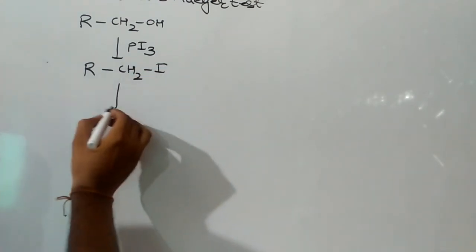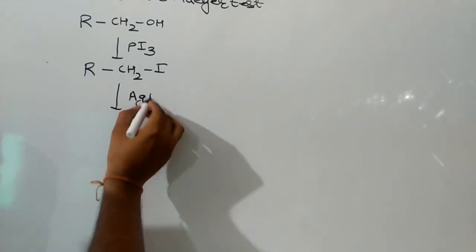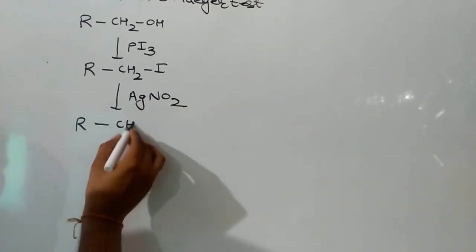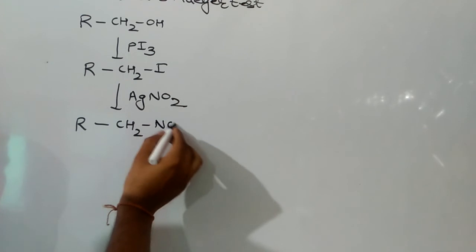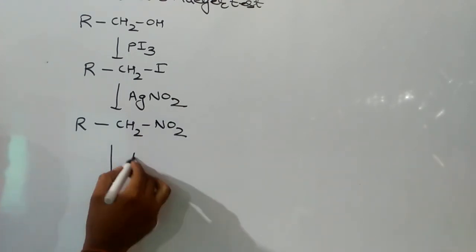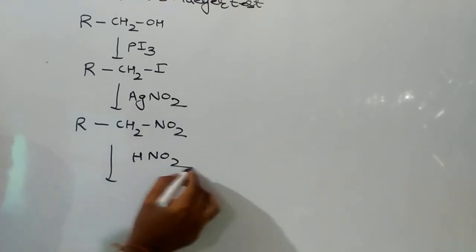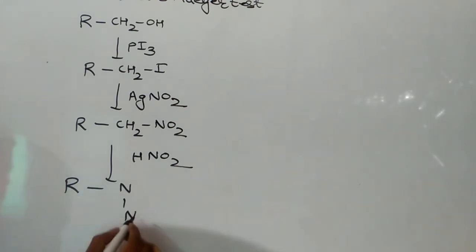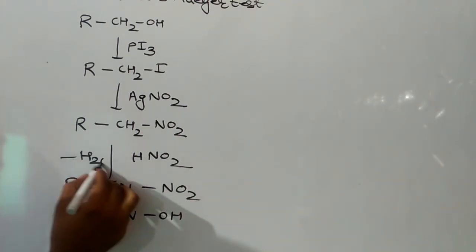Then iodoalkane reacts with AgNO2 to give nitroalkane, and then nitroalkane reacts with HNO2 to give nitrolic acid by removal of water, and nitrolic acid reacts with KOH to produce blood red coloration.